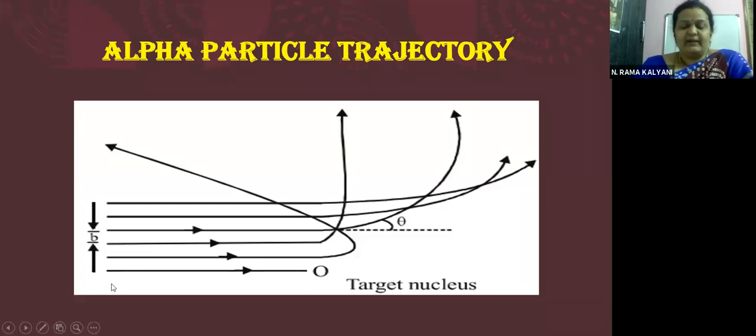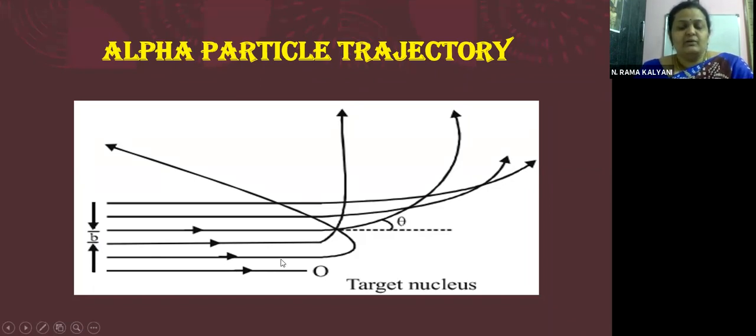This alpha particle trajectory, children, each alpha particle has a different trajectory depends upon how close it is going to the nucleus or depends upon the value of the impact parameter. If this is the target nucleus, children, then we see different ways in which the alpha particle moves. The one which is coming very close to the nucleus goes back in the same direction.